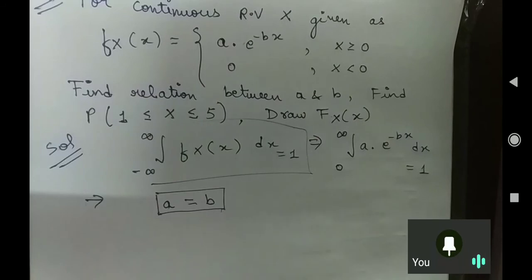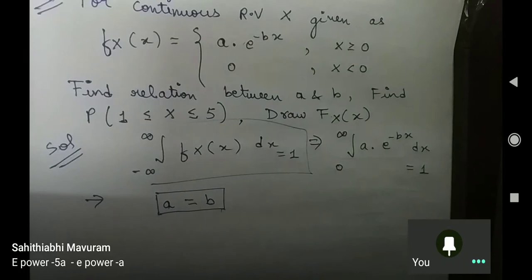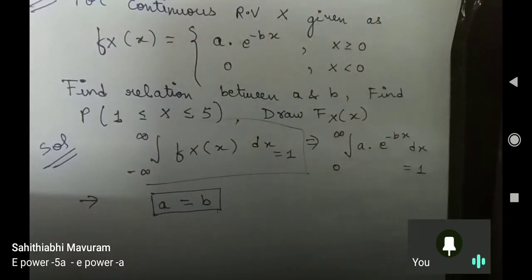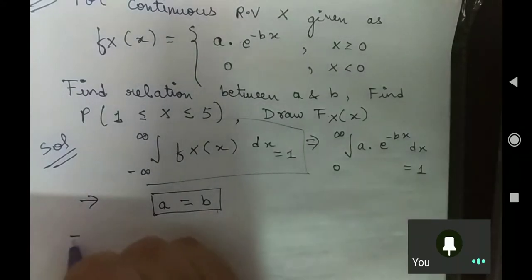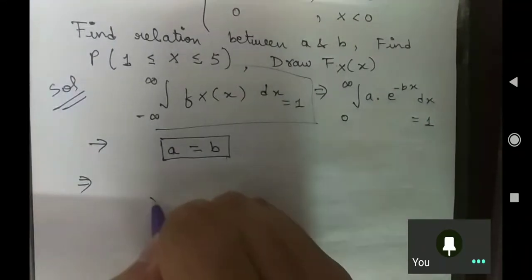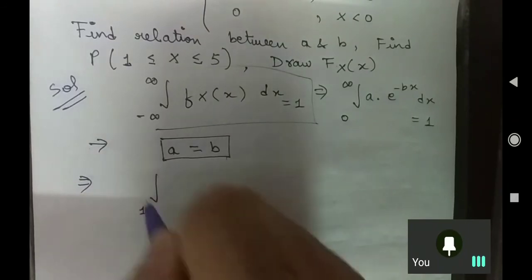Very easy for you now. E to the power minus 5a minus e to the power minus a. Yeah, somewhat you said correct, I think so. Let's see. I will apply the basics from 1 to 5.